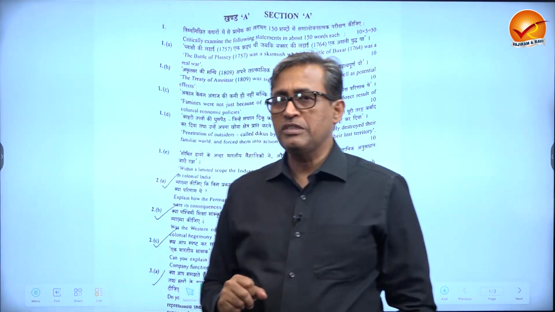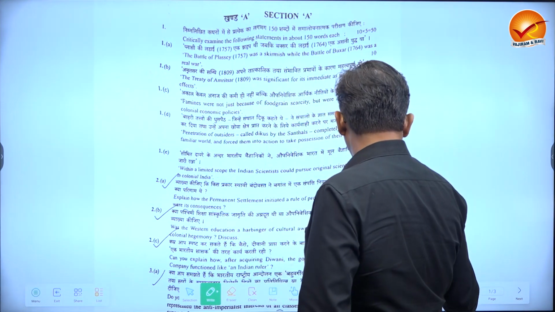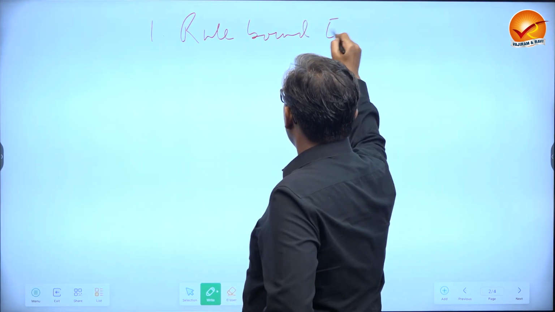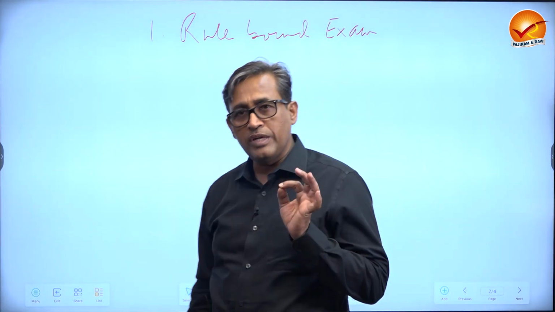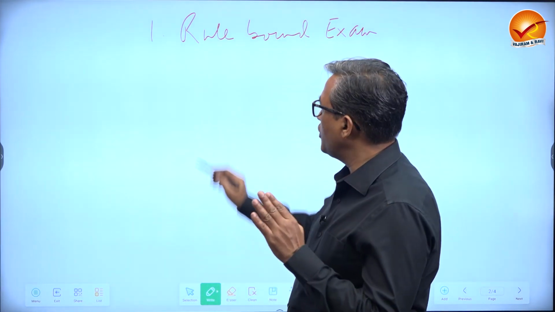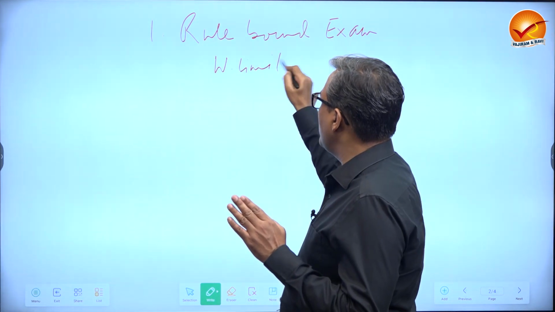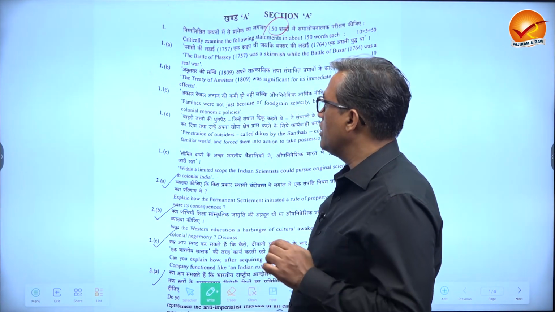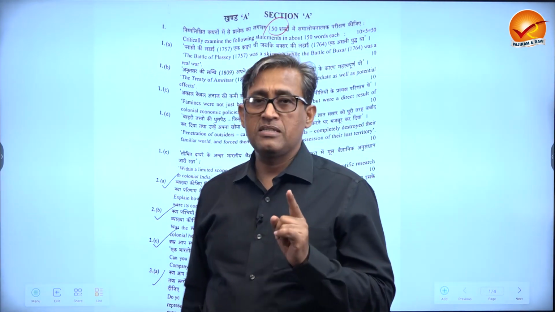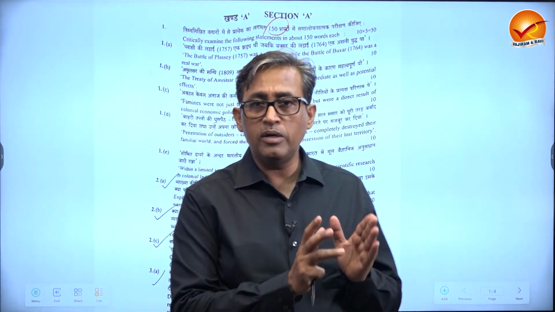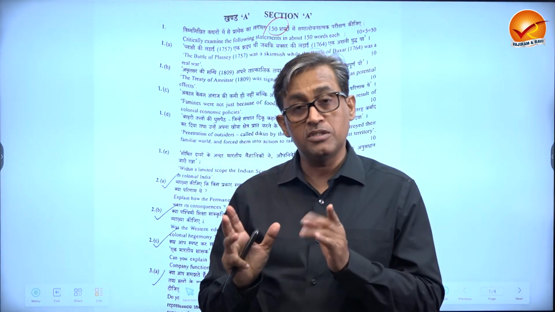The first rule of this exam is that it is a rule-bound exam. If you follow the instructions very carefully, you will not lose marks. For instance, one instruction is the word limit. If question number 1 is 150 words, you should not exceed the limit. At 145 to 150, stop, no matter what you have left, because they are not going to tolerate an indisciplined student.